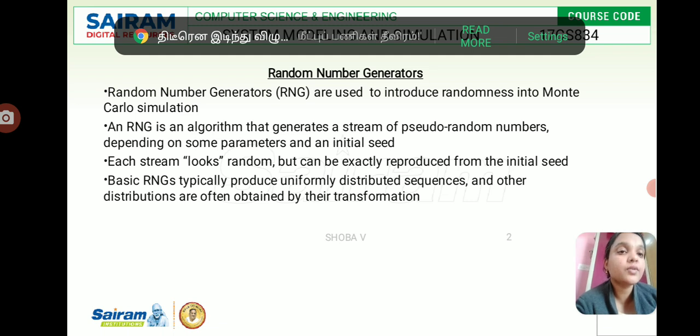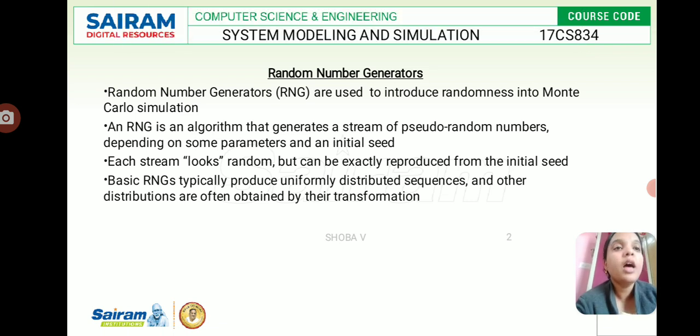So many distributions we have gone through, and now random number generators are used to introduce randomness into Monte Carlo simulation. A generator is an algorithm that produces a stream of pseudo random numbers depending on some parameters; it looks random but can be exactly reproduced from the initial seed. Basic generators typically produce uniformly distributed sequences, and other distributions are often obtained by transformation, like the inverse transform method.